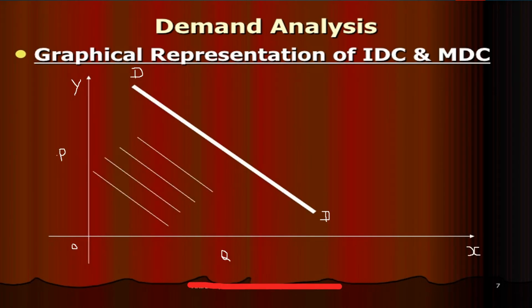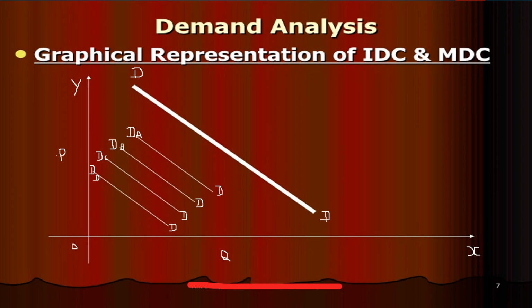Here, the y-axis represents the price of the commodity and the x-axis represents the quantity of the commodity. DD curve represents the demand curve. DD is an individual demand curve having a negative slope because of the inverse relationship between price and quantity demanded. If we consider this graph as a market demand curve, it is the graphical representation.